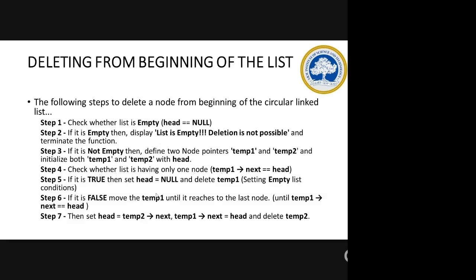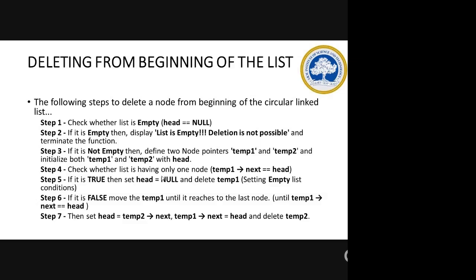If it is not empty, normally when you delete the first node, head will be assigned to the next node in the list, and that next node's next will be null if it is the last node. But here you create two pointers, temp1 and temp2, and initialize both with head. Because we need to initialize the last node to head, for that we are assuming two pointers. The important thing here is to find the last node also, to make it point to head.